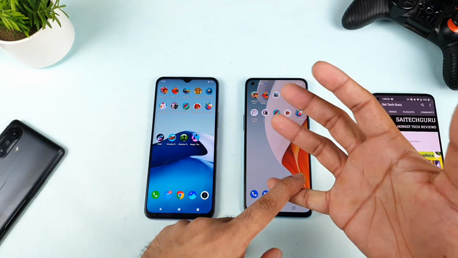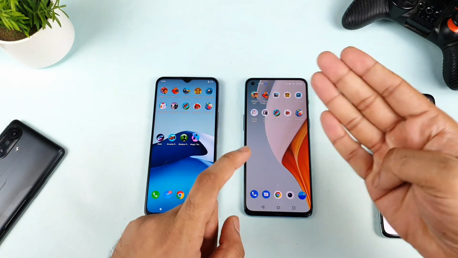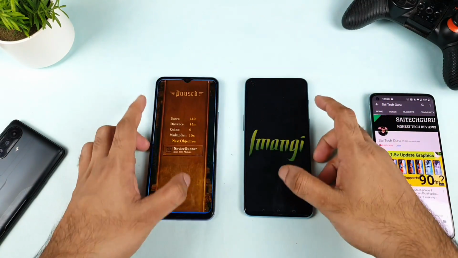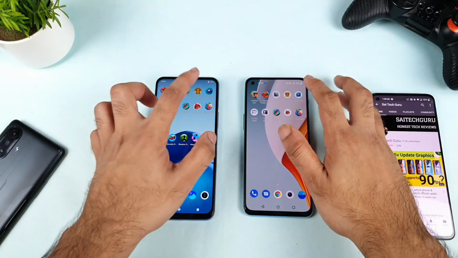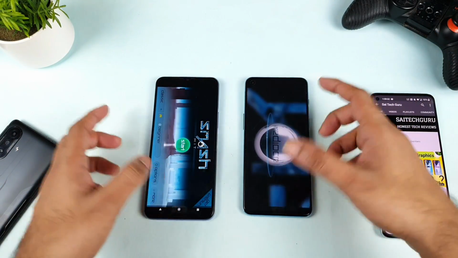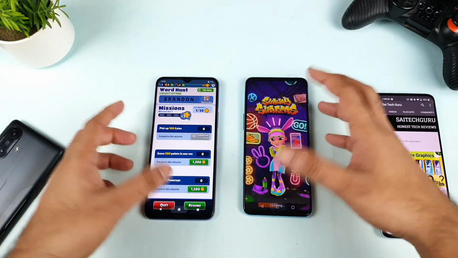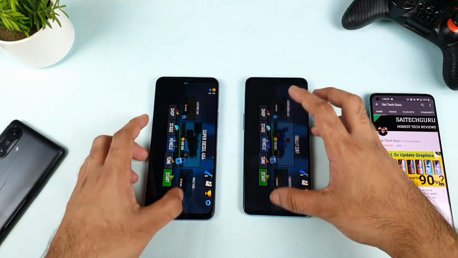Big games like Battlegrounds Mobile, Call of Duty, FIFA, Genshin Impact, all 4 together, I'm trying to mention. Will this phone be able to survive or not, I'm not sure, but I'm going to try it very soon. So stay tuned for those videos. As you can see, friends, what has happened right now.